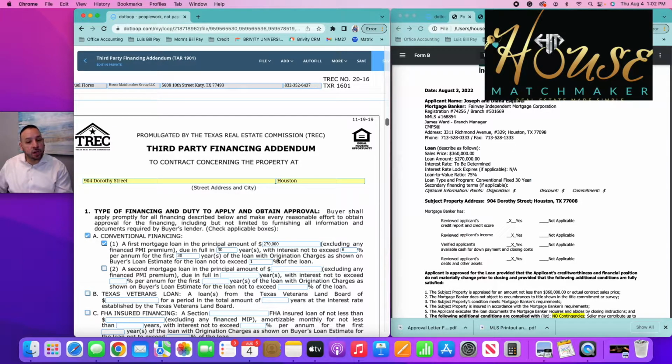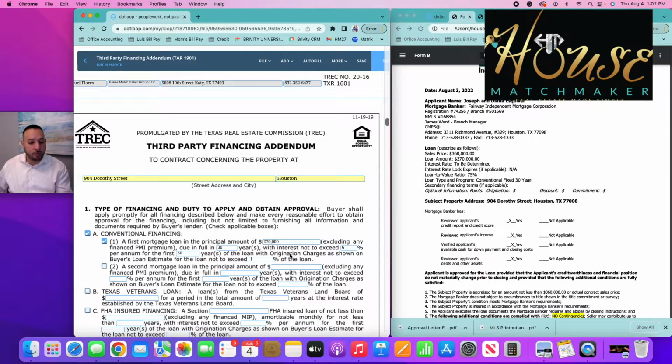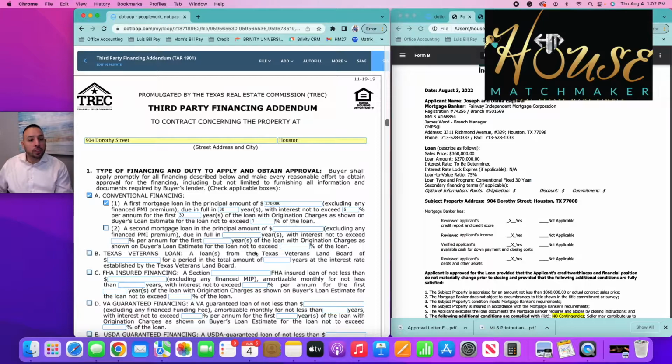Again, if this is incorrect, the lender, when they receive this executed contract, will let you know if this needs to be amended. Okay? Ideally, we want the client to have a 3% interest rate. However, as you guys know, it's August of 2022. Interest rates are about 5.75% at the moment, and so that's what we're going to put in today's offer. Okay. Once you select the financing, number 2 is there a second mortgage loan?